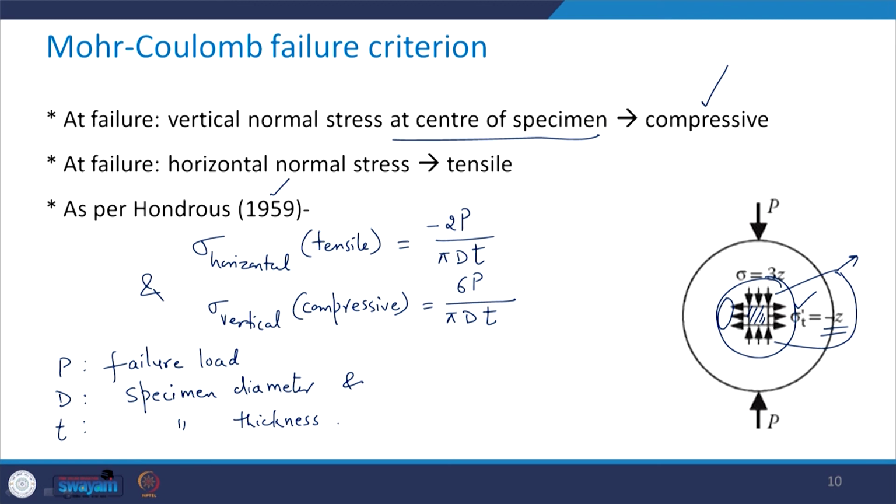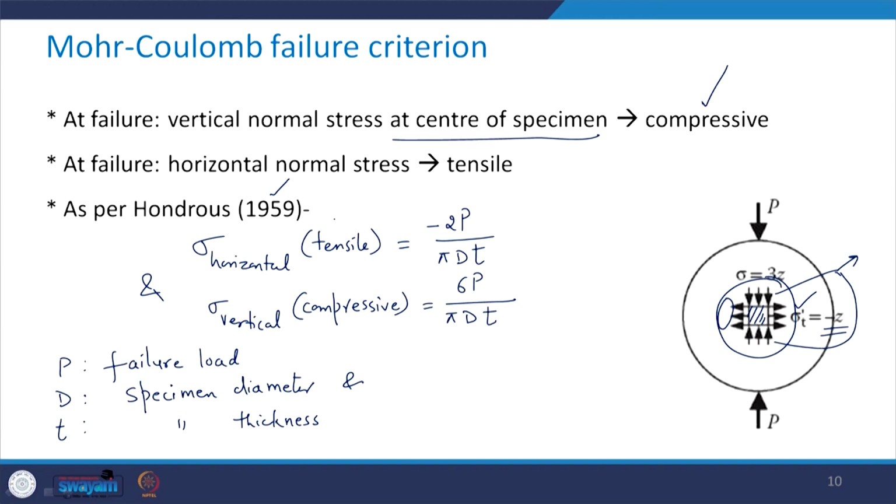So, basically you see here that 3 times the magnitude of the horizontal stress is the compressive stress in the vertical direction.